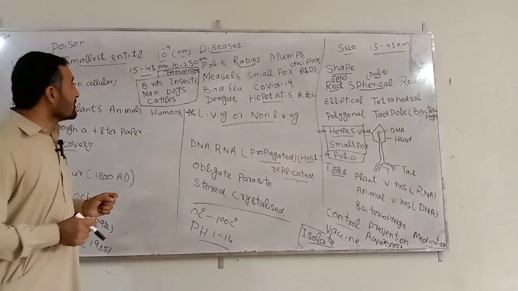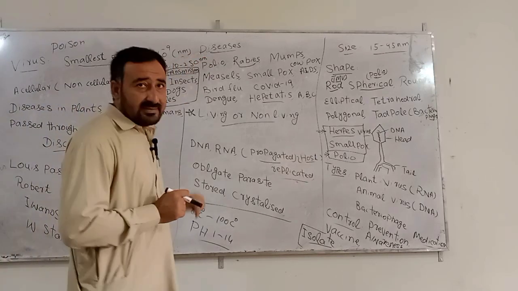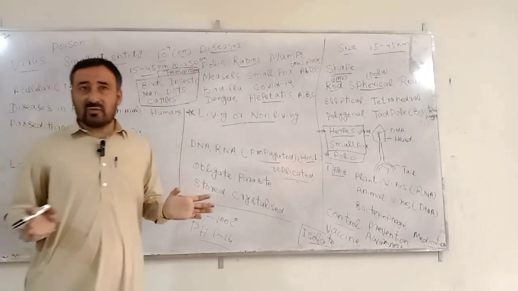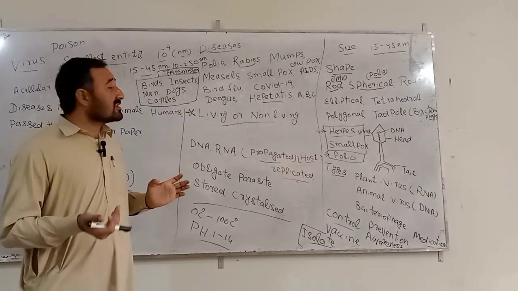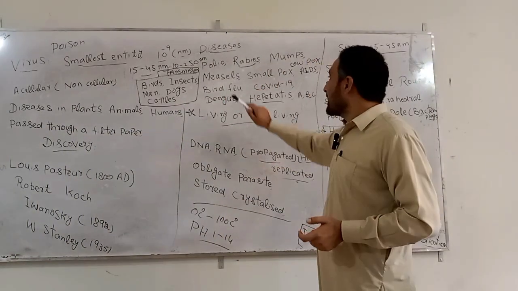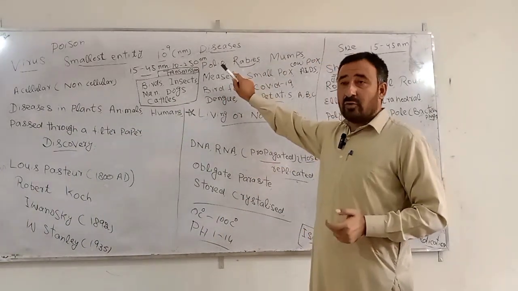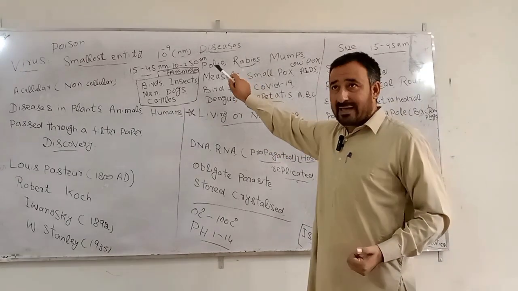Next is the diseases of viruses. There are several well-known disorders which are caused by viruses. Some of the common disorders are polio. Polio is caused in children. It is caused by the polio virus.